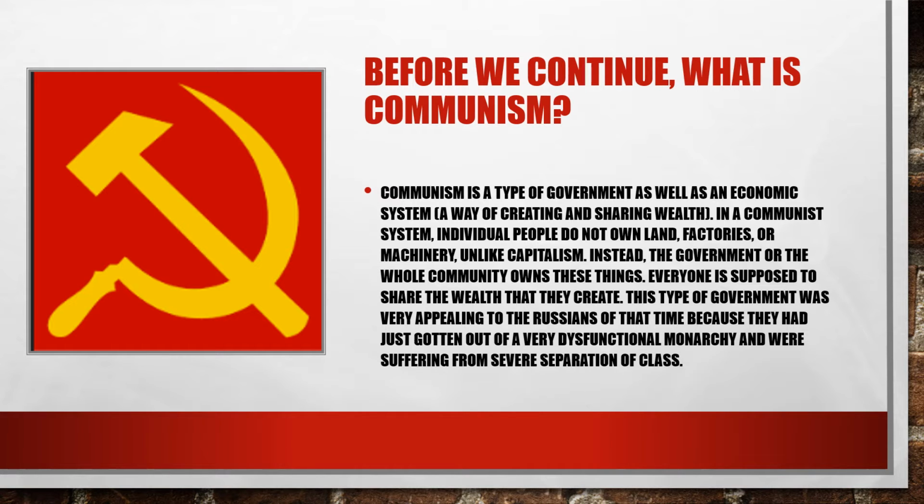Before we continue, what is communism? Communism is a type of government as well as an economic system, which is a way of creating and sharing wealth. In a communist system, individual people do not own land, factories, or machinery, unlike capitalism. Instead, the government or the whole community owns these things. Everyone is supposed to share the wealth that they create. This type of government was very appealing to the Russians of that time because they had just gotten out of a very dysfunctional monarchy and were suffering from a severe separation of class.